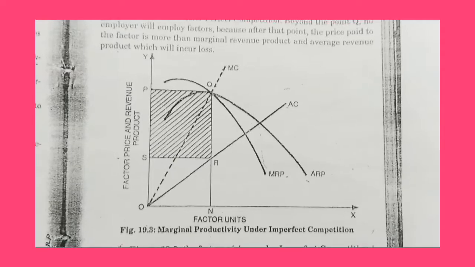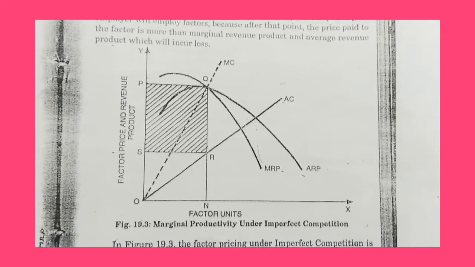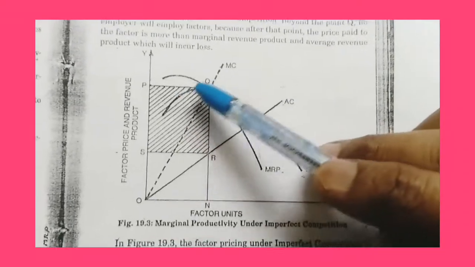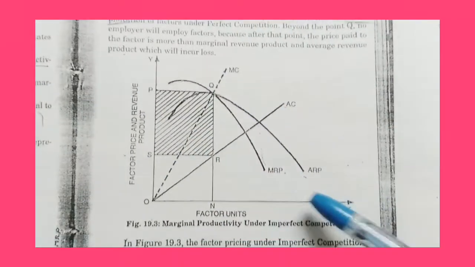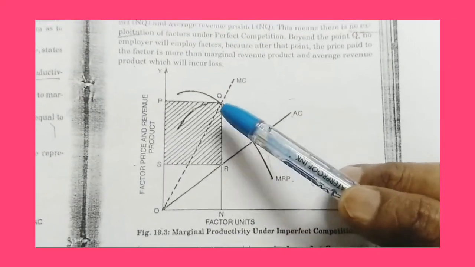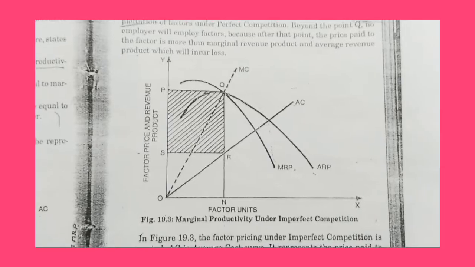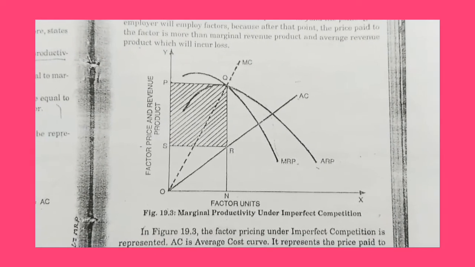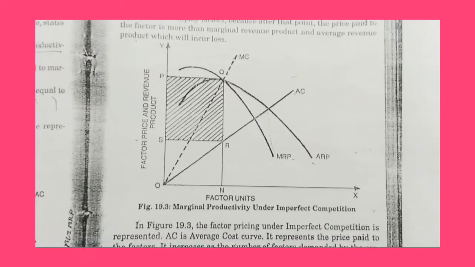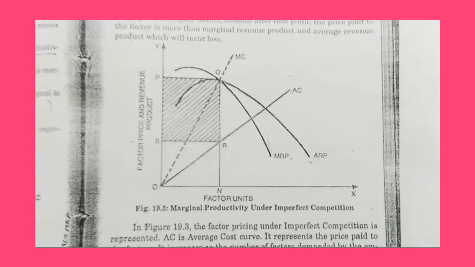At point Q, MC is equals to MRP, where the employer attains his maximum profit and so he stops employment of the factors at that point.